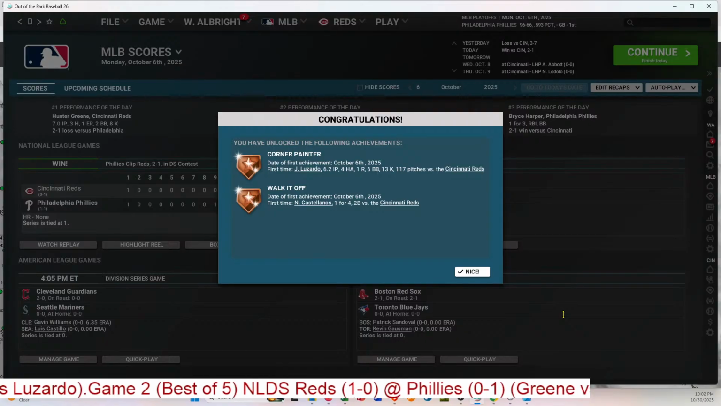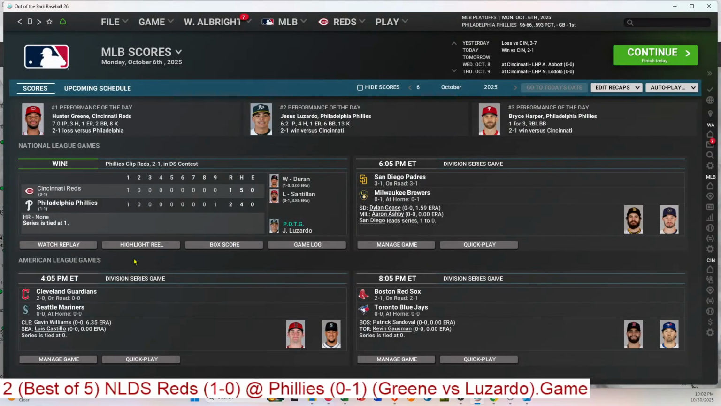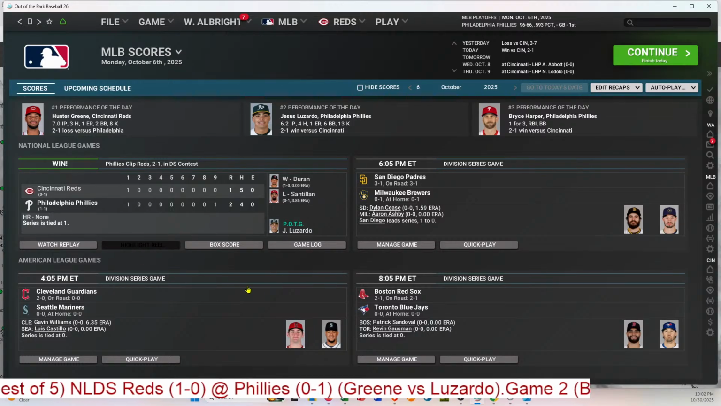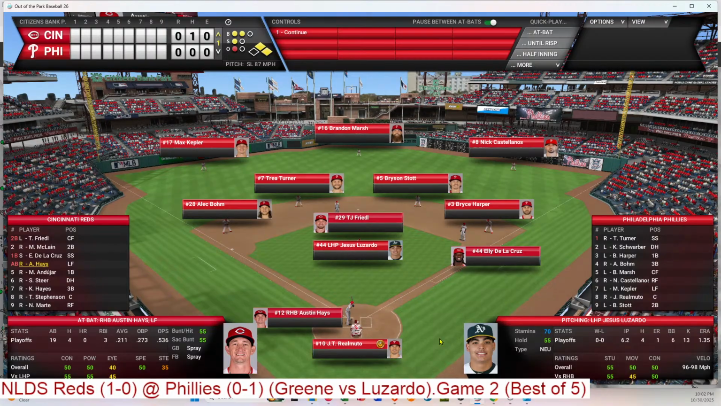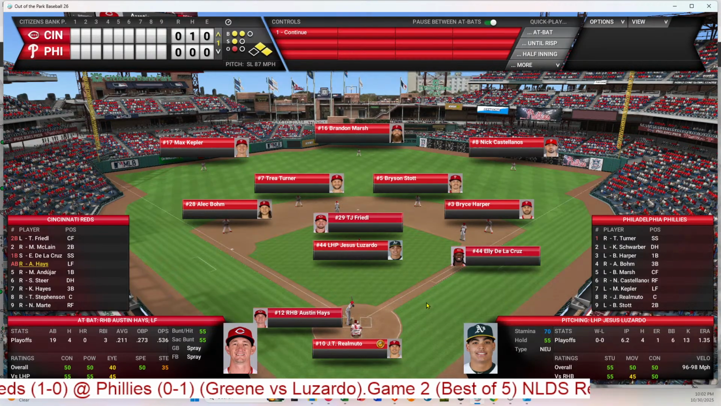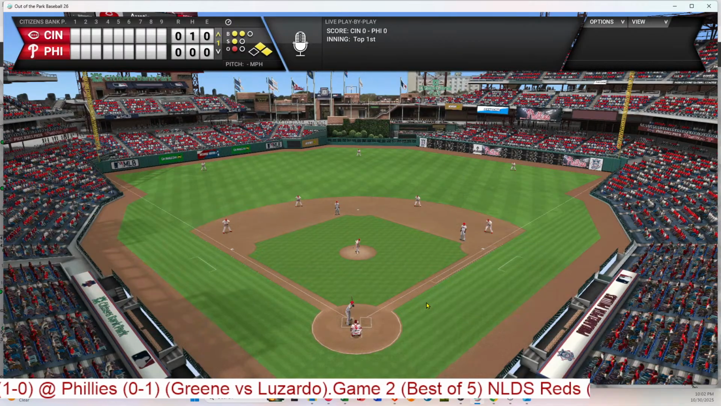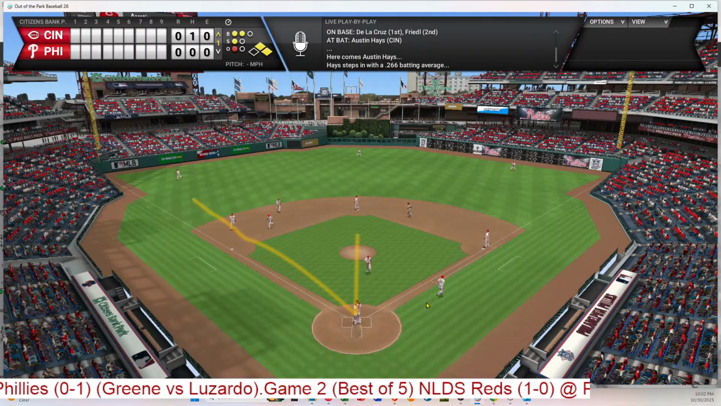Ooh, there's some achievements here. Corner painter. Ooh, Luzardo. And then a walk-off for Castellanos. So an exciting game. Oh, there's a highlight reel. Let's see what that shows. Okay, I don't know what that does. Oh, this scores the run in the first. Goes through Bohm.